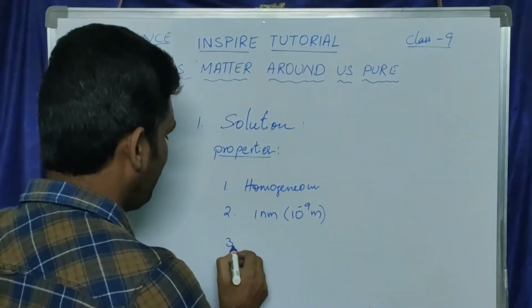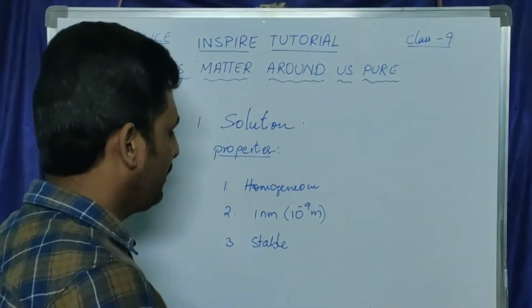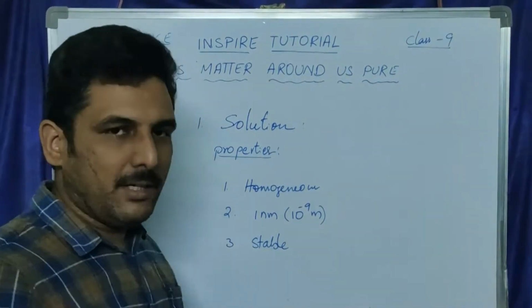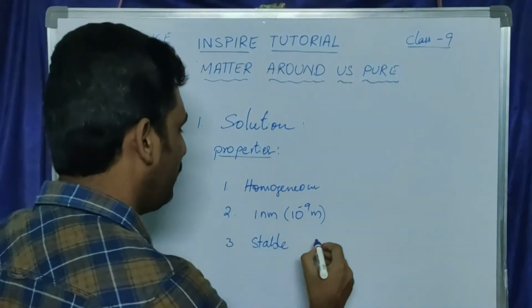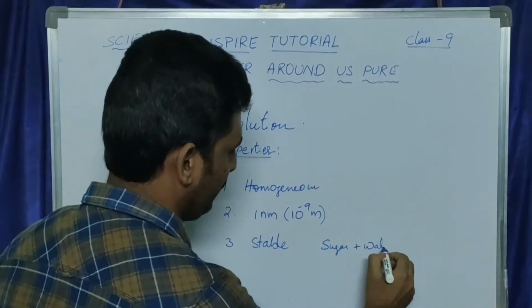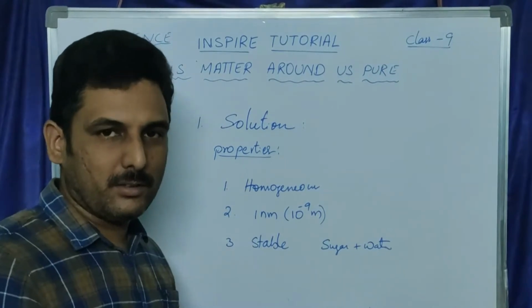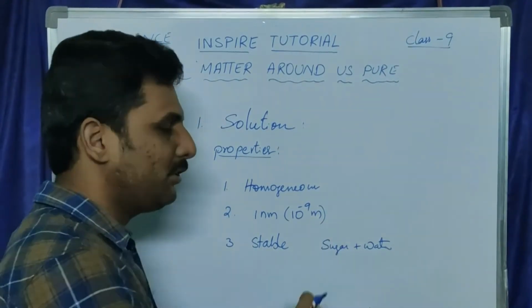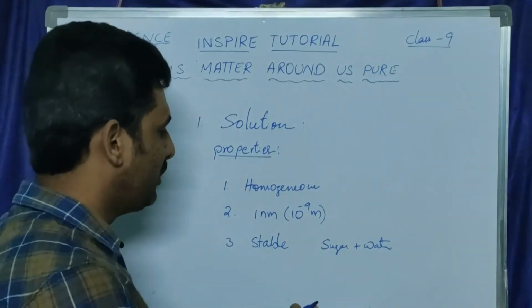The solution is stable, which means if you keep it undisturbed, the particles will not settle down. For example, if you take a sugar plus water solution and keep it undisturbed for a long time, the particles will not settle down. So the solution is stable.